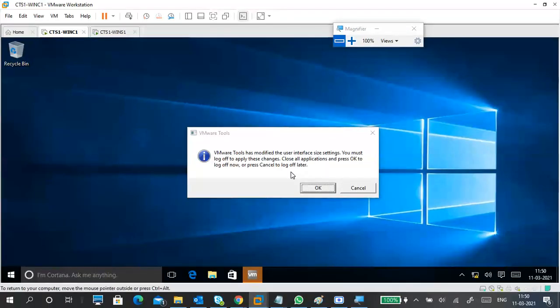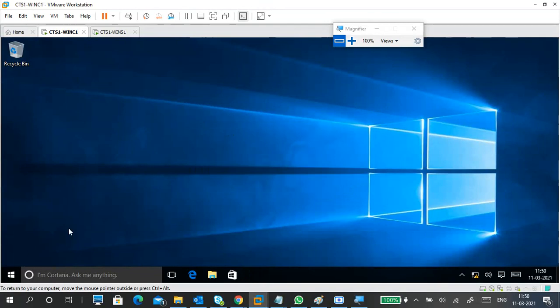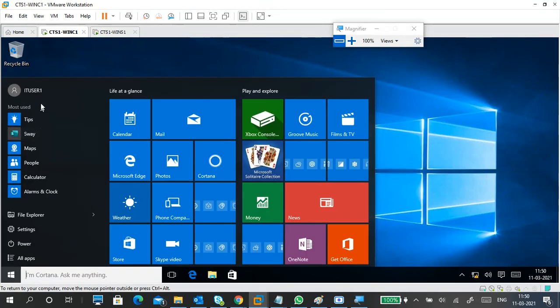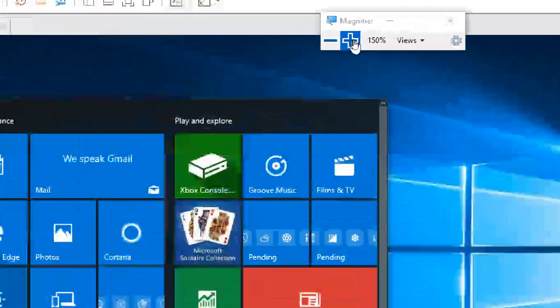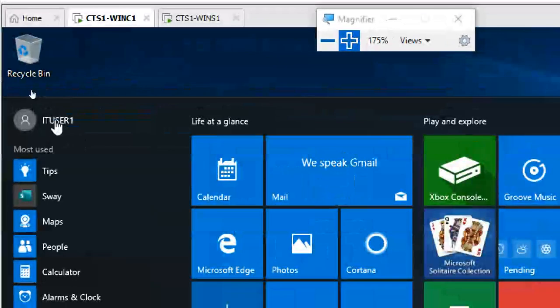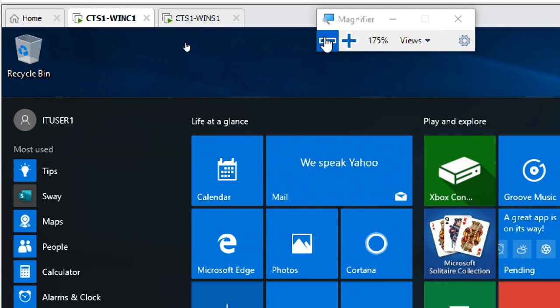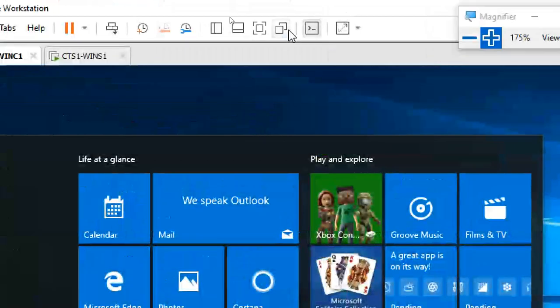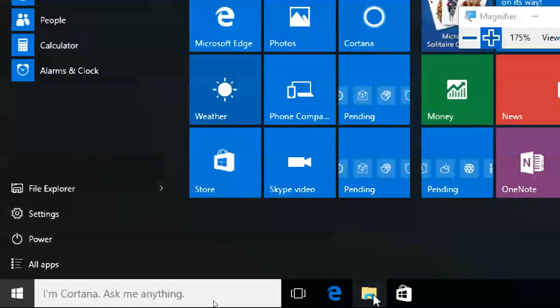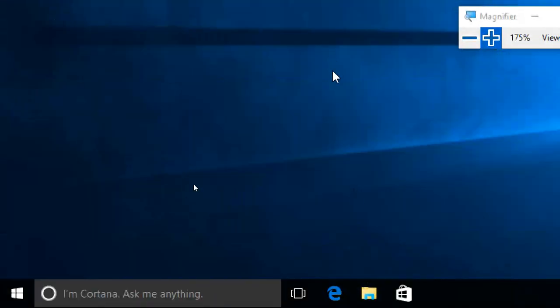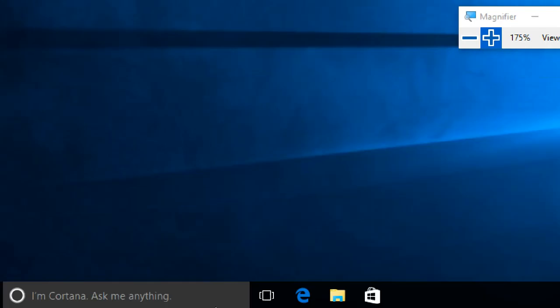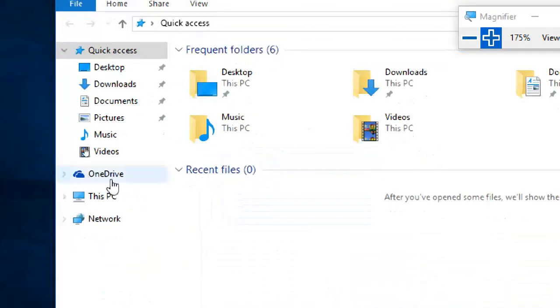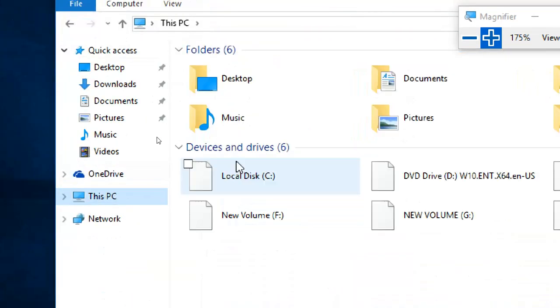Is it back? Yes, it has come back. Now my login is done, so I'm checking from here. If you want to see this closely, see, I log in as IT user one, and it is setting up the profile also. I open Explorer, click This PC.